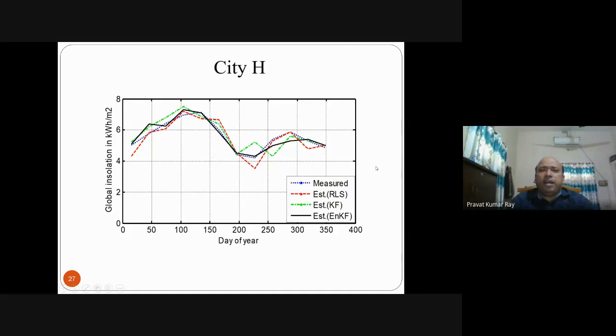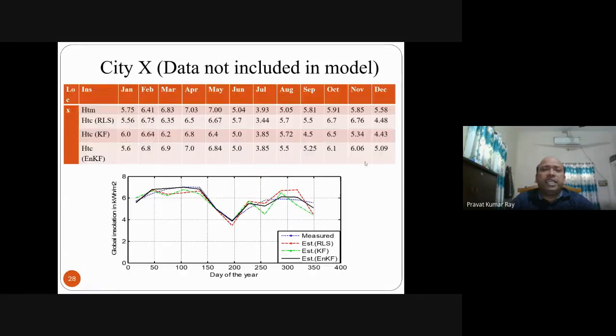And for more accuracy, to check whether our algorithm is accurate for an area where data is not taken, say city X, where data is not included in the model. The model was prepared taking data from other places, not from city X. Now I am forecasting for city X to see whether it closely approaches the measured value or not. It is found that for city X, whose data was not included in the model, the estimation using ensemble Kalman filtering approaches the measured value with more accuracy.